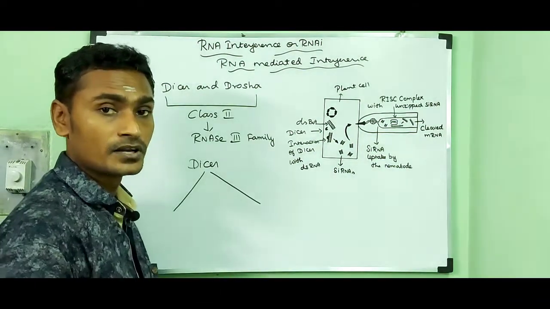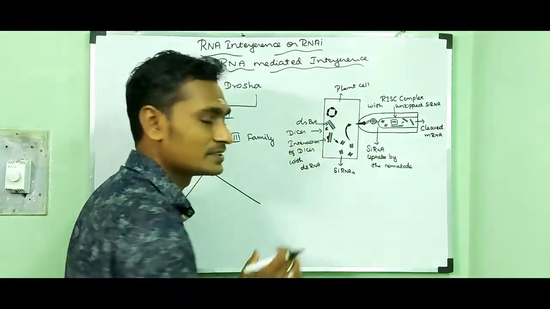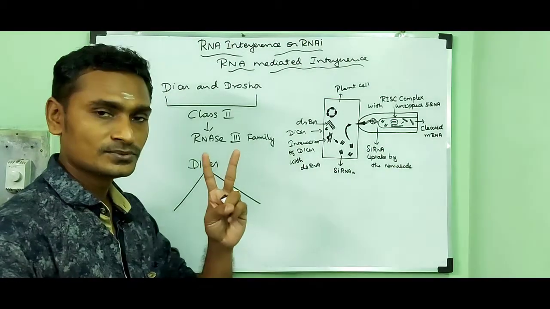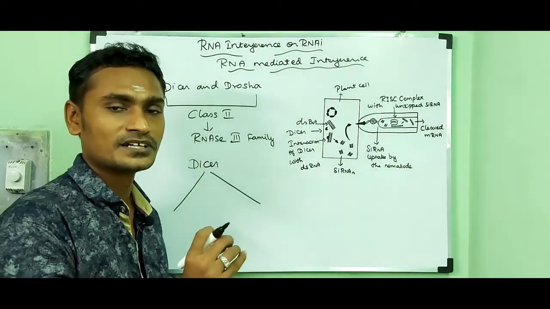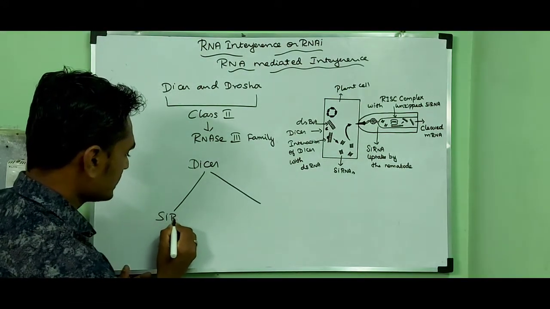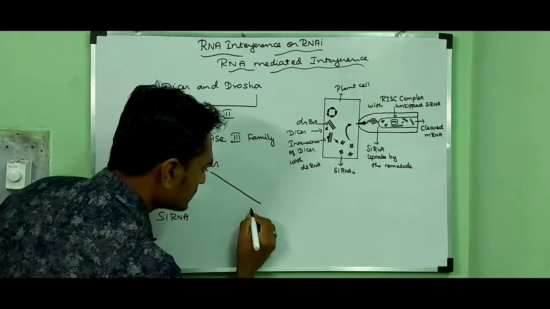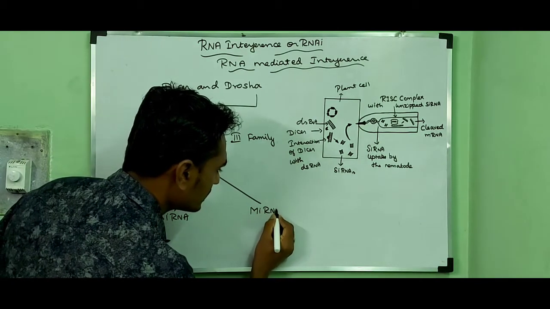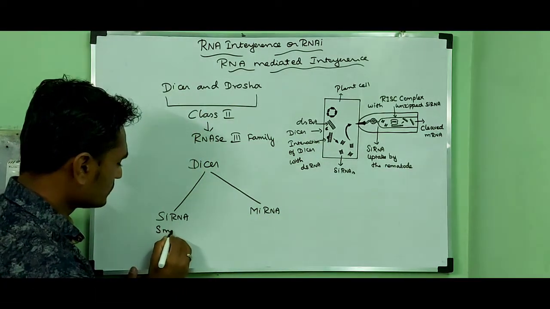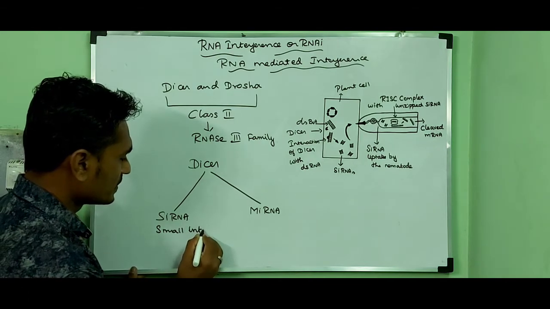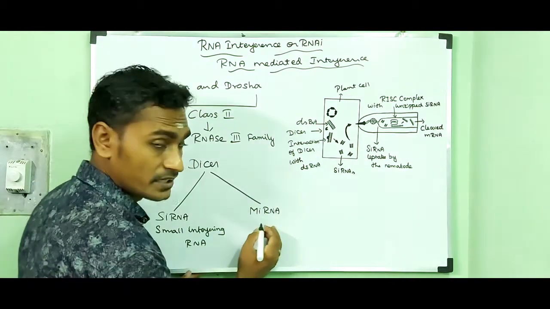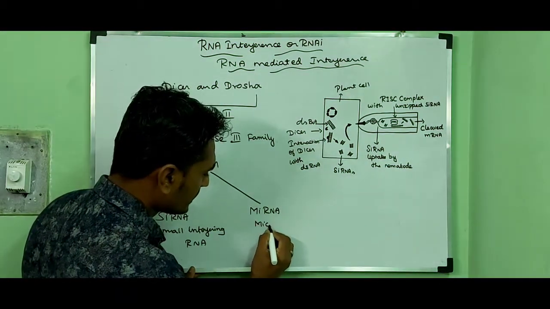There are two types of small fragments of double-stranded RNA molecule: siRNA molecule and miRNA molecule. siRNA means small interfering RNA, and miRNA means microRNA.